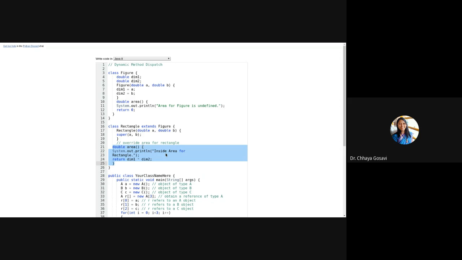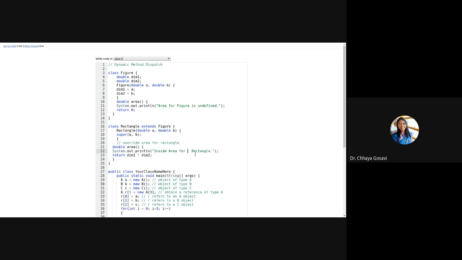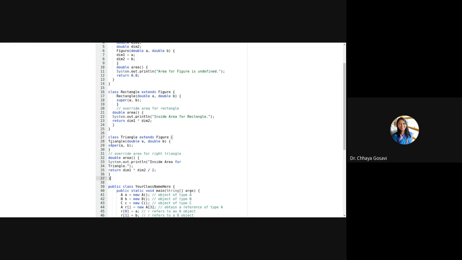Double area, area of a rectangle, and return dimension 1 times dimension 2. Because the area function is returning a double value. Here also it is returning a double value, 0.0. Similarly, we have to write the Triangle class. This is a more specific example of dynamic method dispatch. This is a constructor which will initialize values with the superclass constructor using the super keyword.